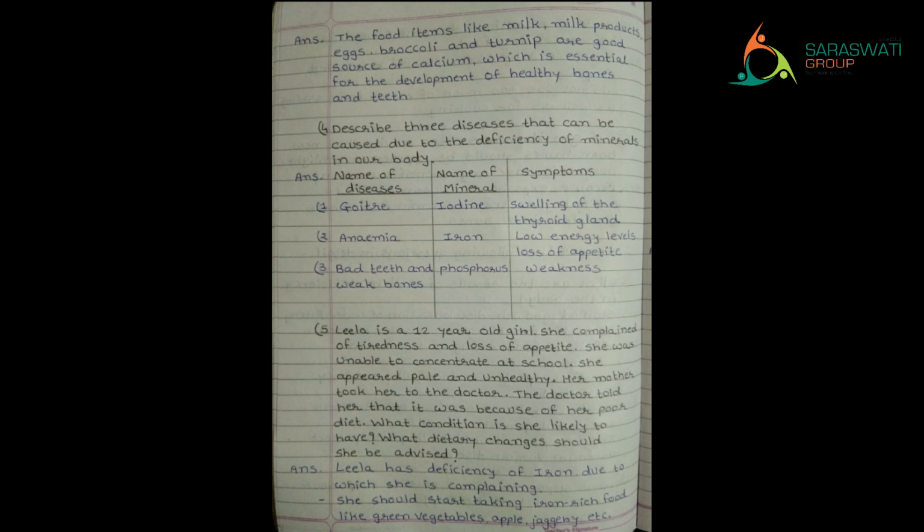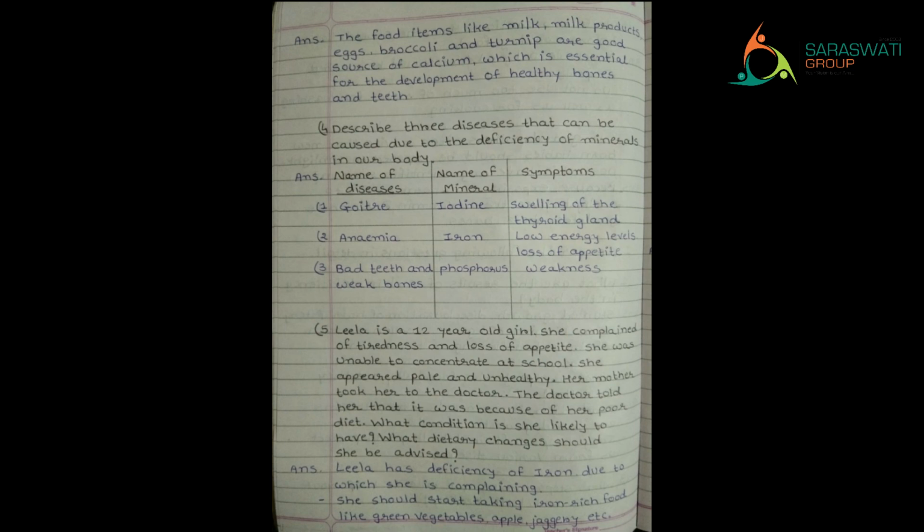Then iron, which causes the disease called anemia. That means a less percentage of hemoglobin, and low energy level. Loss of appetite. Appetite means desire to eat; loss of appetite means not feeling hungry. Third, phosphorus. Bad teeth and weak bones. We will have very bad teeth and weakness in our body. So you can write any three. I have written these three minerals.